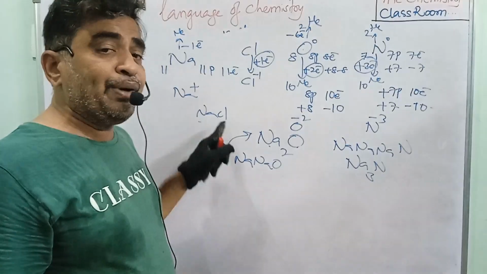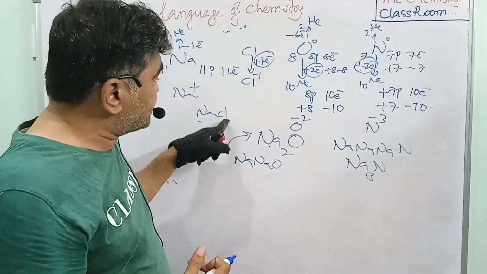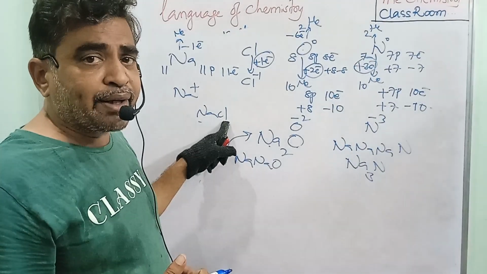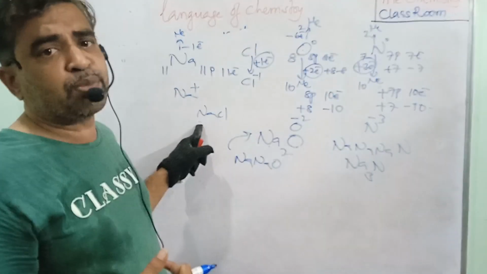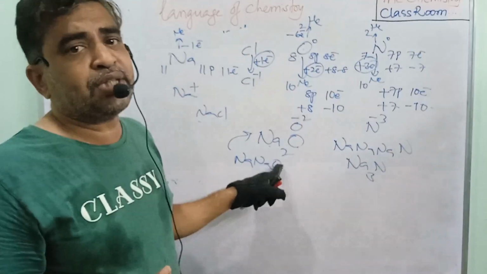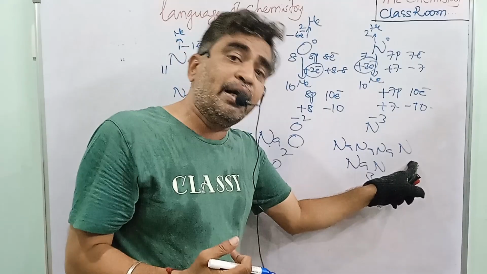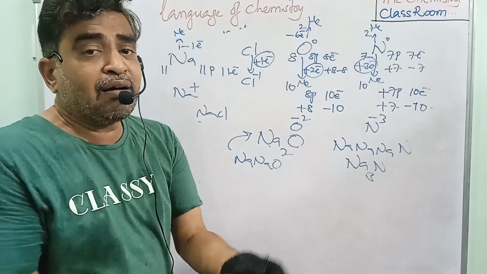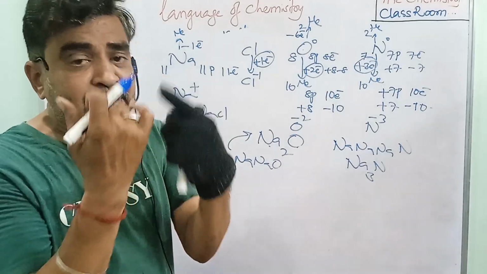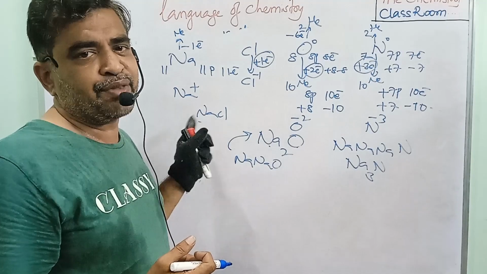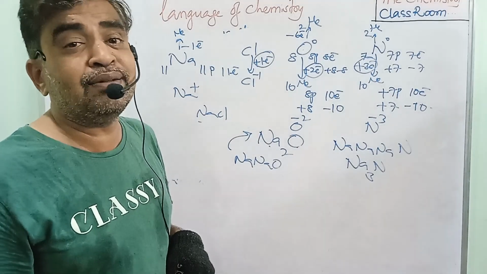Now, you see how many electrons are gained. That is equal to the bonding. Here, the chlorine required only 1 electron, and only 1 sodium is bonded. The oxygen required 2 electrons, and 2 sodiums are bonded. Nitrogen required 3 electrons, and with 3 sodiums it is bonded. How many electrons are gained or required, that is equal to the bonding. That bonding is called valency.